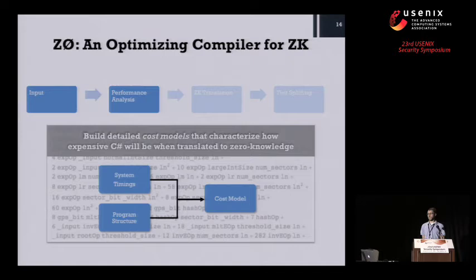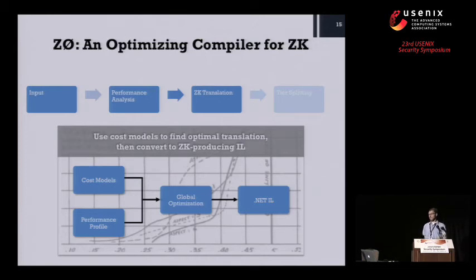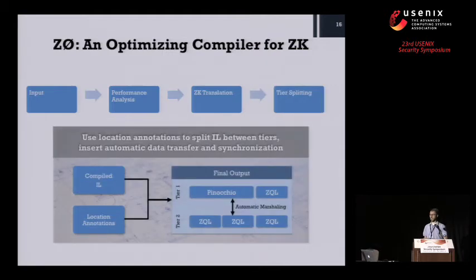Once zee-not begins to compile an application, it begins optimization by doing a performance analysis. And it builds what we call cost models. And these give it some information about how expensive a given fragment of C# will be when it's translated into zero-knowledge. With the cost models, it can then build a large mathematical optimization problem, and the solution tells it how to best translate C# into either backend. And it can then go ahead and compile down into binaries, and if the developer wishes, can do automatic tier splitting to send the right parts of the code off to different hosts as the application needs.